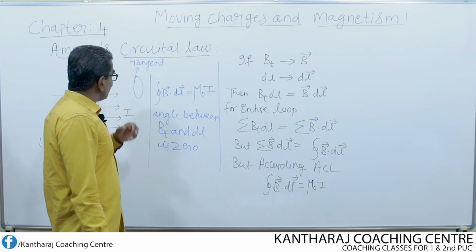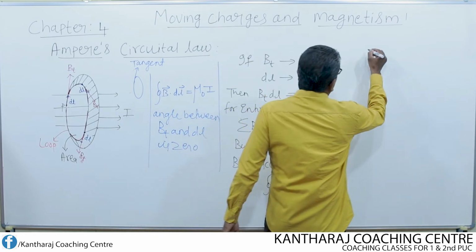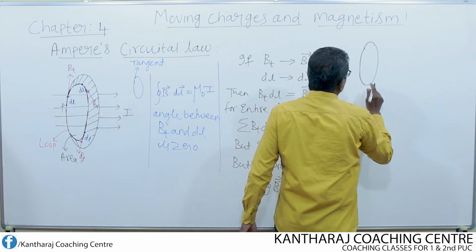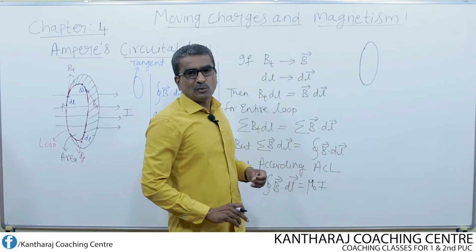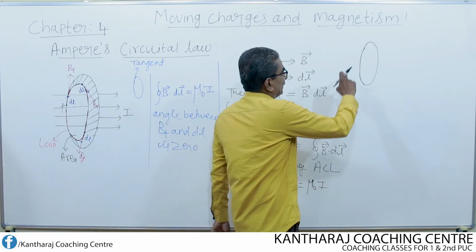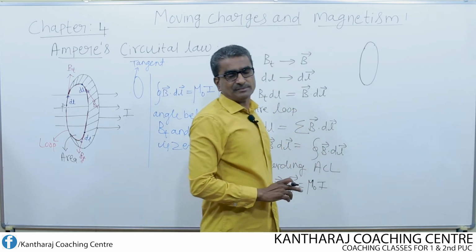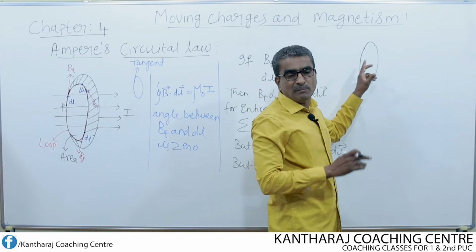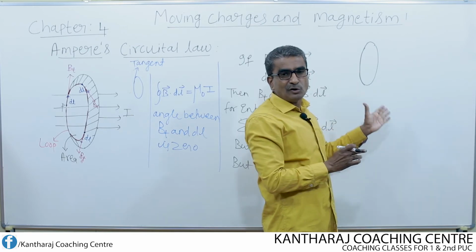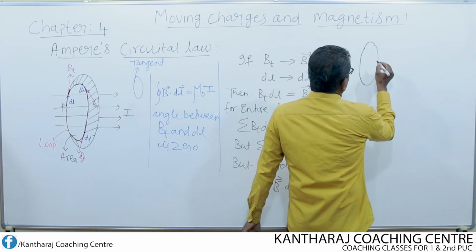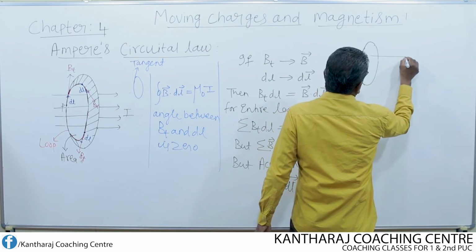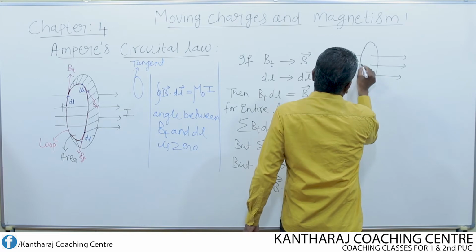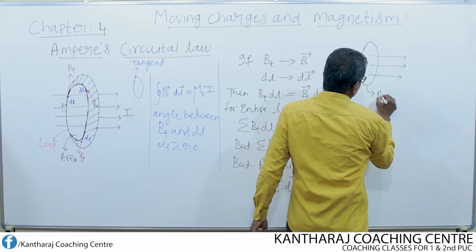Suppose through a closed loop, we can also consider this loop as an Amperian loop. What is meant by Amperian loop? A closed loop of any shape in which current is passing through the area bounded by that loop is known as an Amperian loop. Suppose there are n currents, I consider this as an Amperian loop.